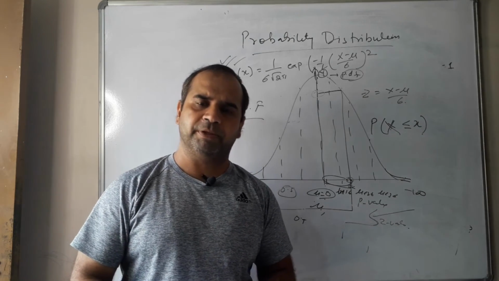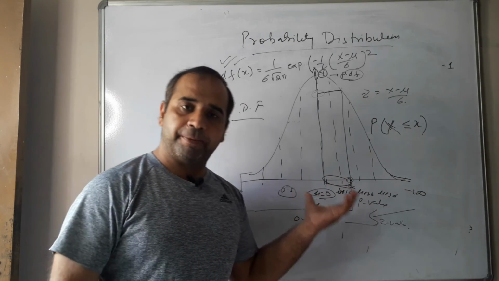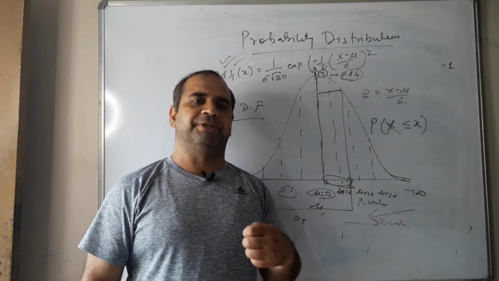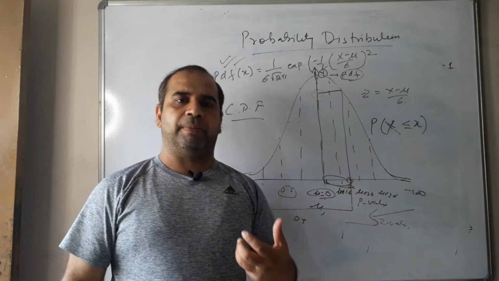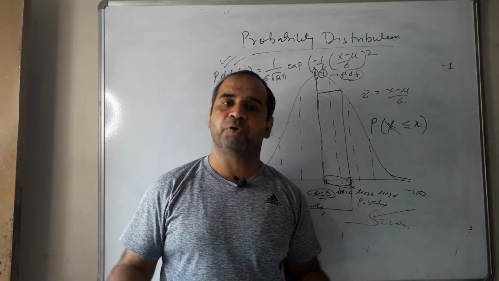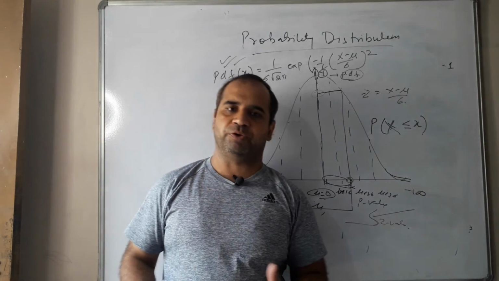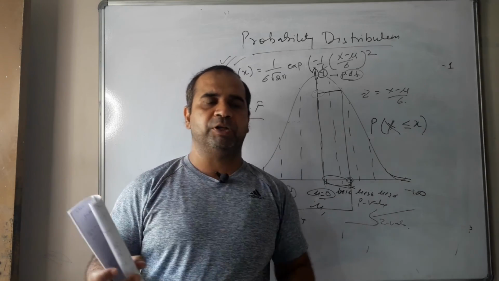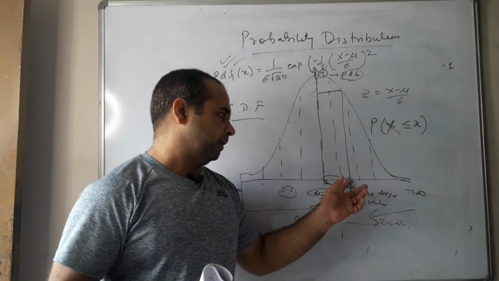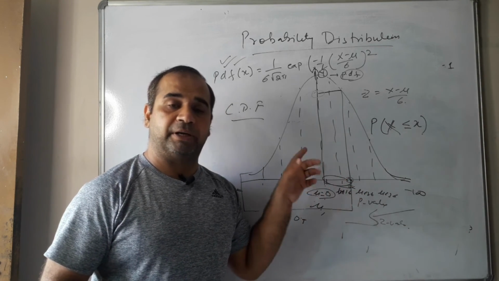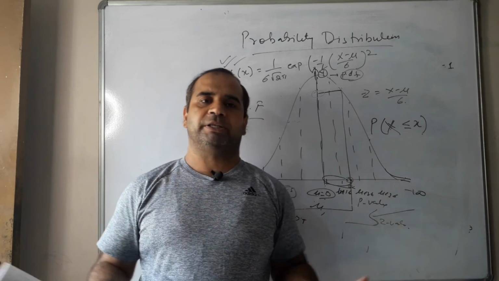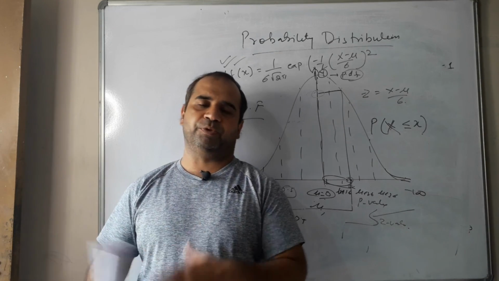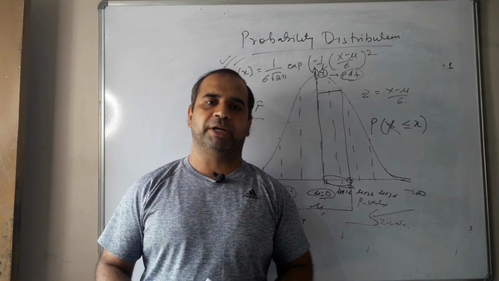PMFs are used for discrete random variables, when x can take discrete values. PDFs are used to calculate values for continuous variables, and the CDF, cumulative distribution function, is used to calculate the whole range of probability values up to the point where the random variable is pointing at the current moment. So all these concepts you're going to learn in this particular section on probability and probability distributions. With this, I come to the end of this lecture. Thank you very much.